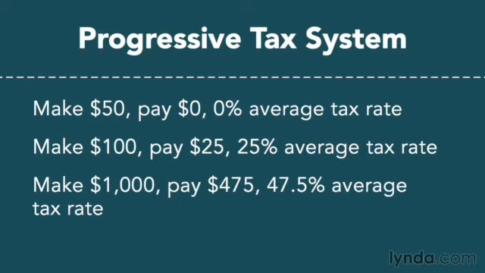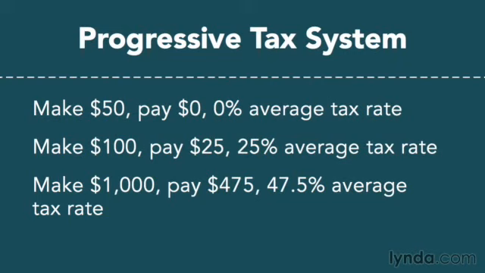So what you see is the average tax rate goes up the more money you make. That is a progressive tax system. And all income tax systems around the world are progressive systems. The more you make, the higher your average tax rate. And again, that makes sense because people who are making more money can afford to pay more tax because they won't be denied the necessities of life. So the more money you make, the higher your average tax rate.